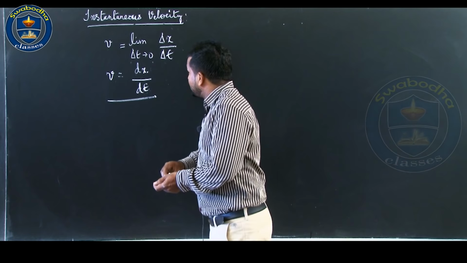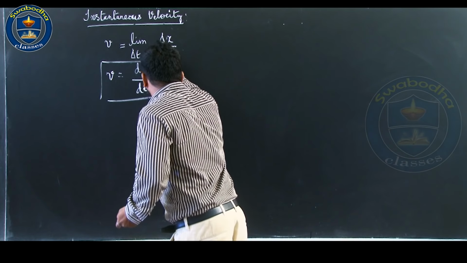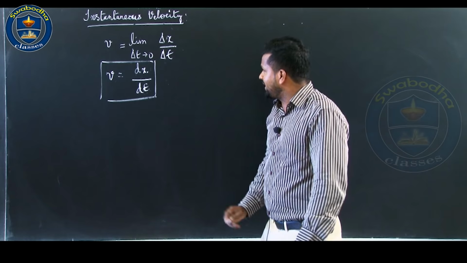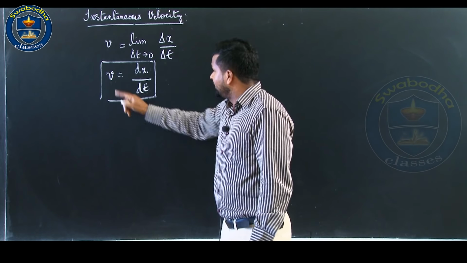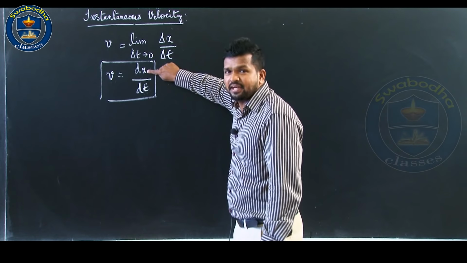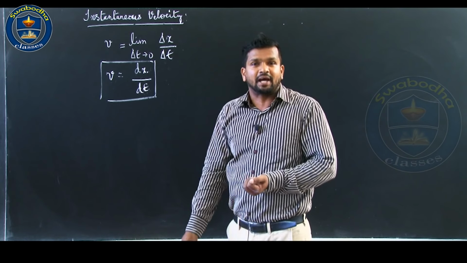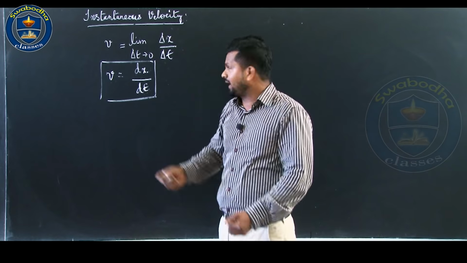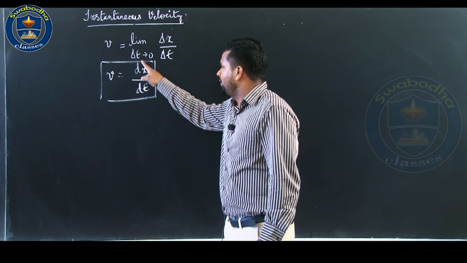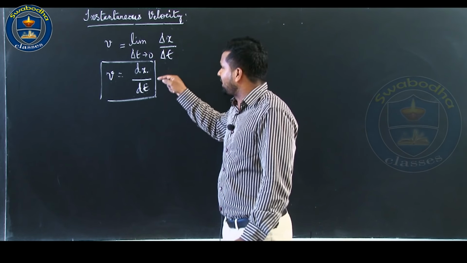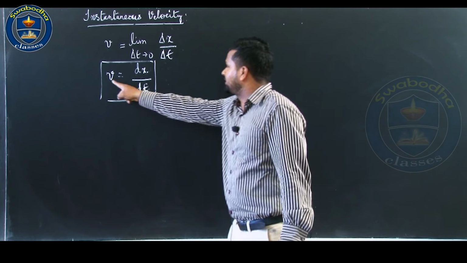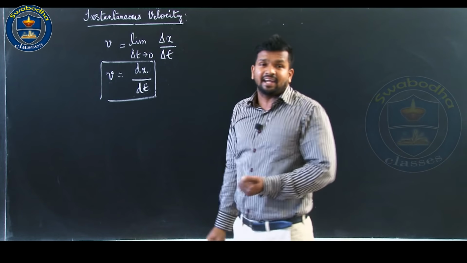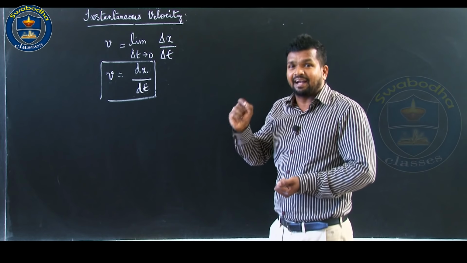Now v equal to dx by dt. That is, instantaneous velocity is nothing but the rate of change of position with respect to time at that instant. x is position, you all know, and dx by dt we call the rate of change of position with respect to time at that instant, which is the instantaneous velocity at that instant.